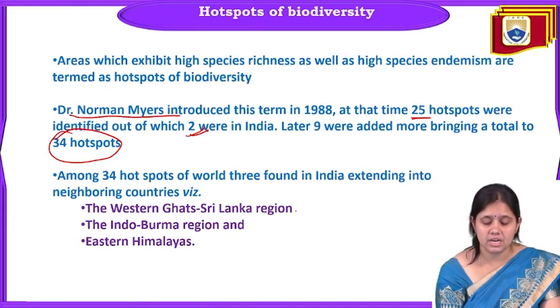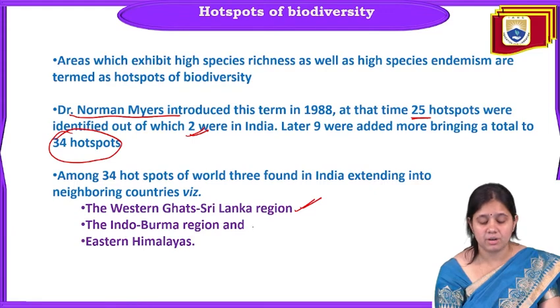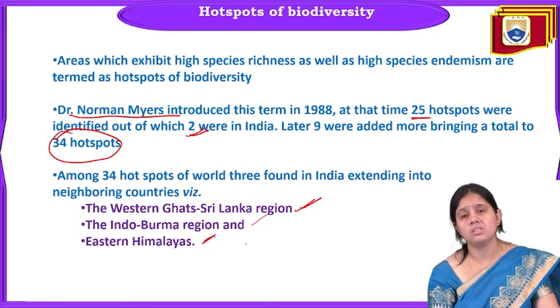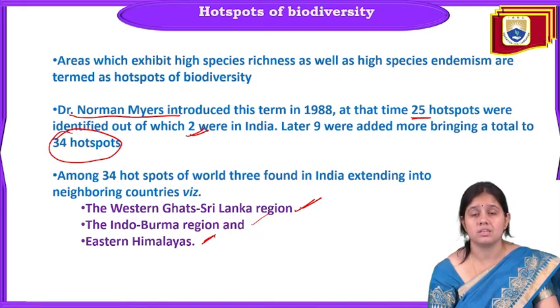First is the Western Ghat and Sri Lanka region of India. You can see that it is the lower region of India. Next is the Indo-Burma region and the Eastern Himalaya region. All these 3 regions are the hotspots of Indian biodiversity. It means high endemism is there, a high rate of extinction is also there, and many endemic species are in that area. Much research is going on in this area to find different types of new medicine and new products from this forest. And very rare species are found in the hotspots of India.